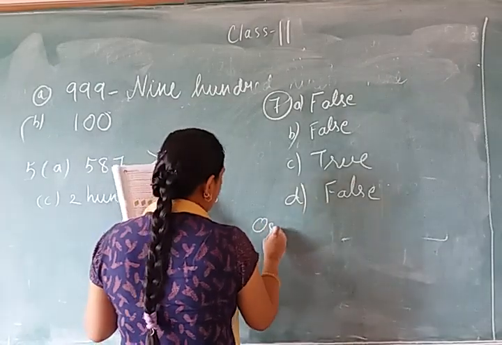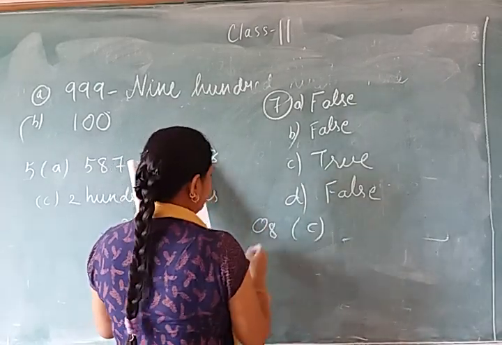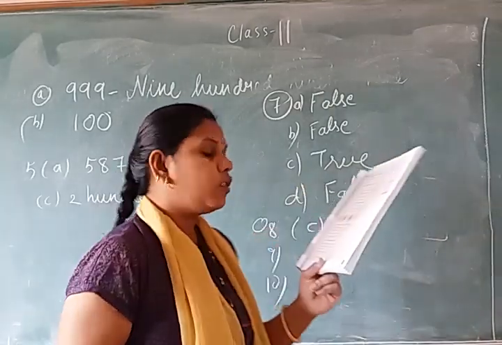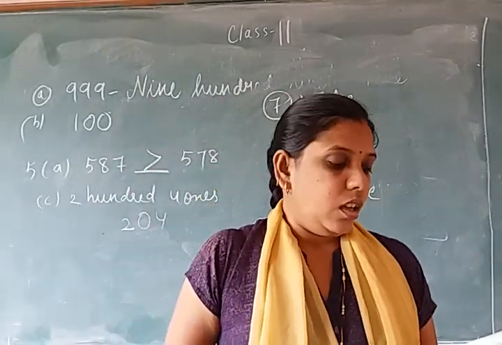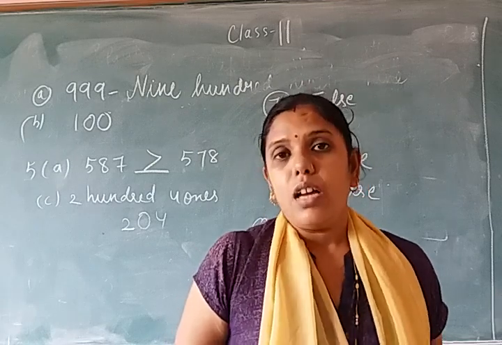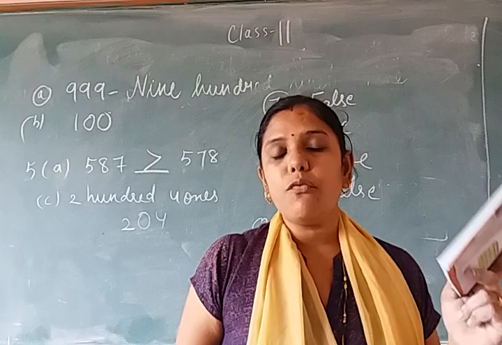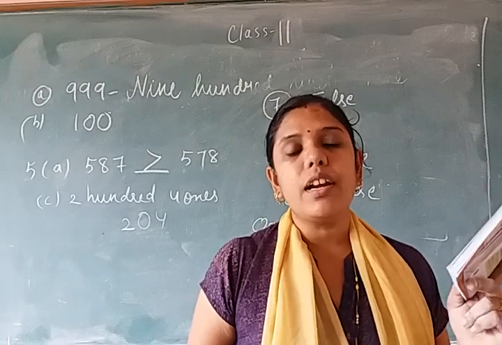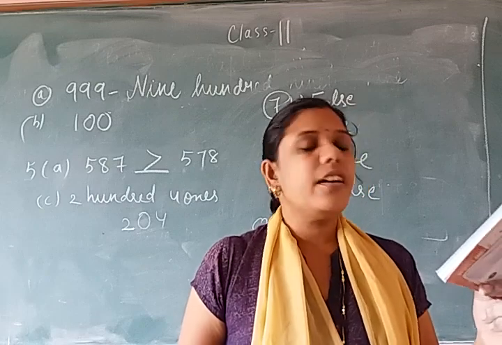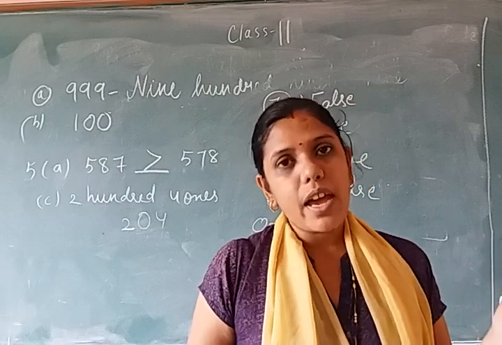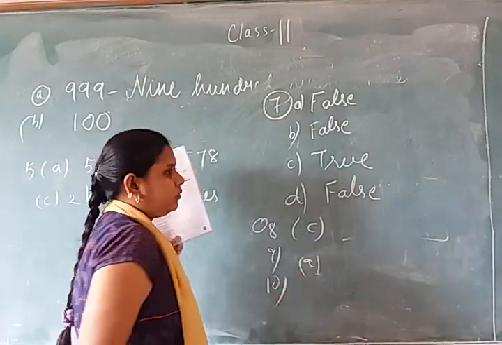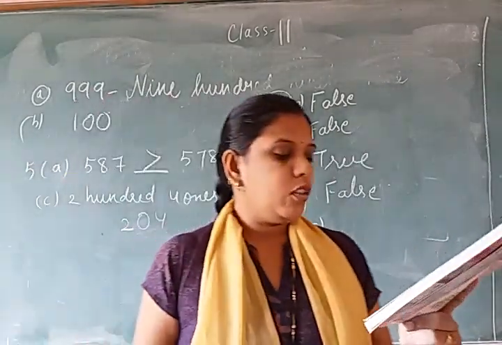Question number 8, 9 and 10. Now come to the next question. Which number is greater than 799? You are given 4 numbers. You have to tick the one that is greater than 799. So first option is 835. So that is A. Tick on A.